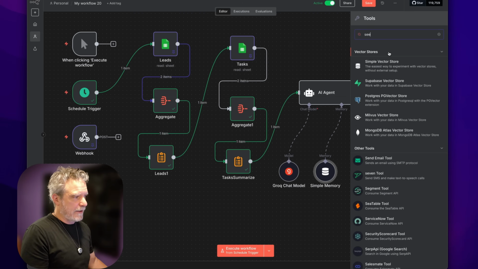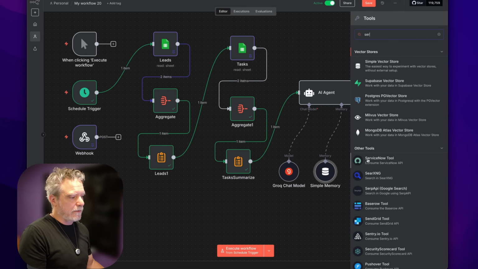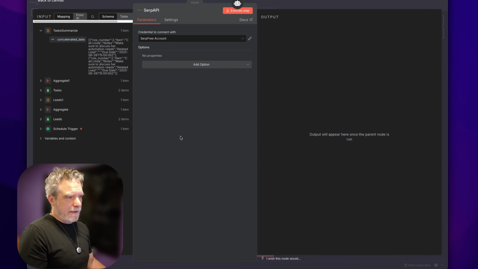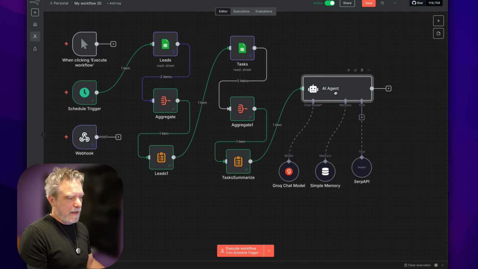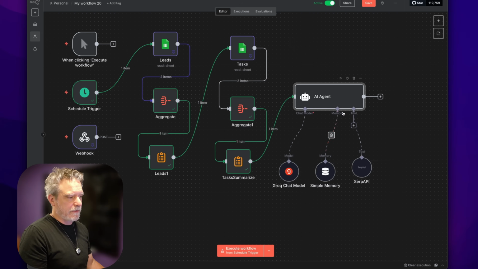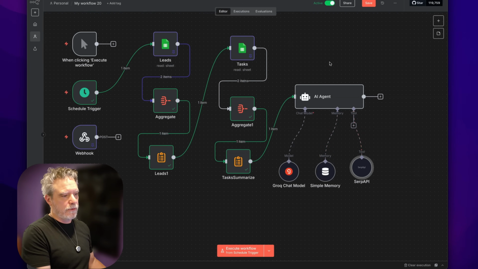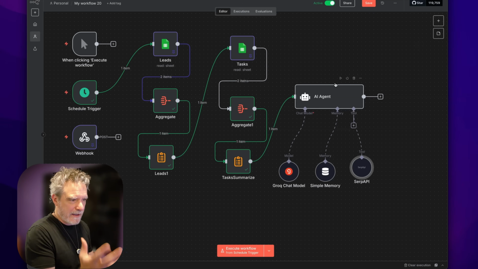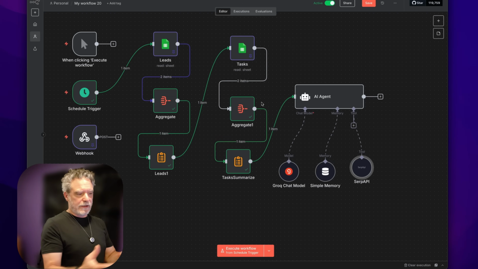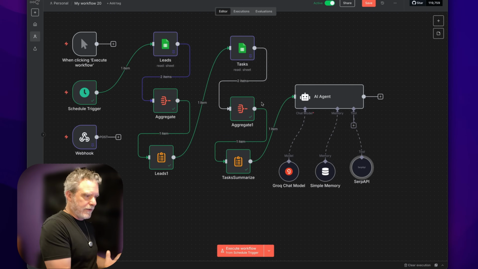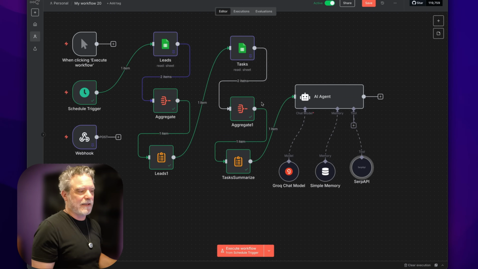Like I could just add a tool here, which is a big deal. I talk about this in so many videos because agents in AI components like this, with tools, remove a ton of work that you as a developer or builder have to do to make any particular point in your application do a lot or do anything. So I don't have to do if statements, if tasks, if leads, if this. I just give it all this data and let it decide.